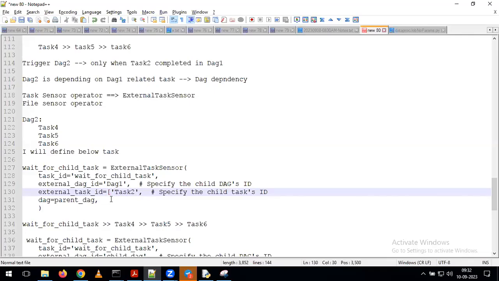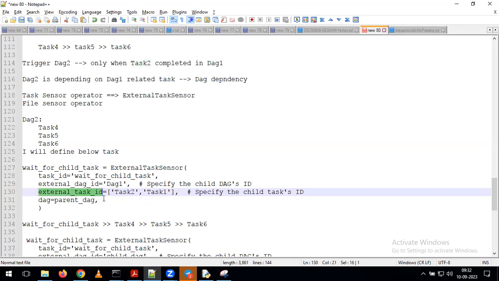Within the brackets, give it as task 1, comma, task 2. So far we discussed only one task dependency between multiple DAGs. But if you have a requirement for multiple task dependency between two different DAGs, then what can we do here? Simply we need to pass the multiple task names within the parameter here.